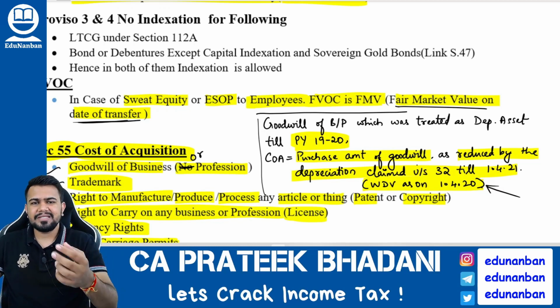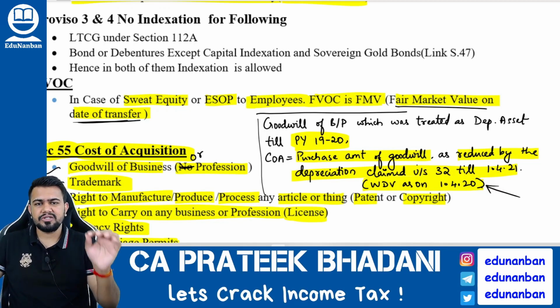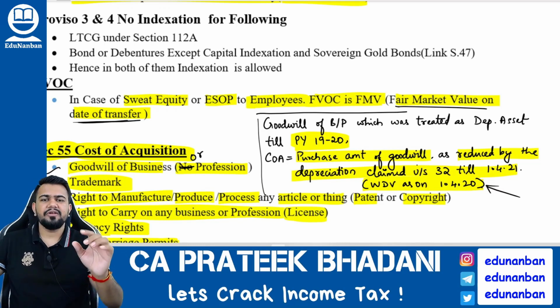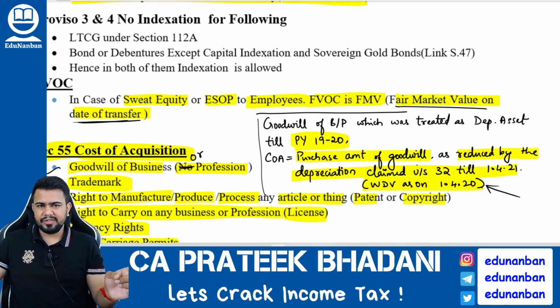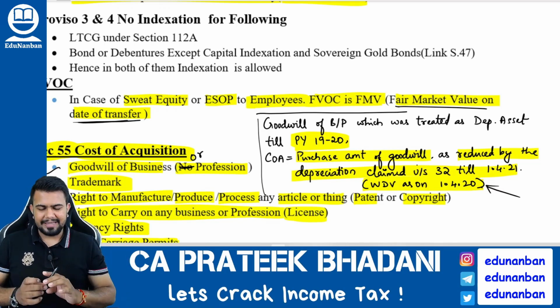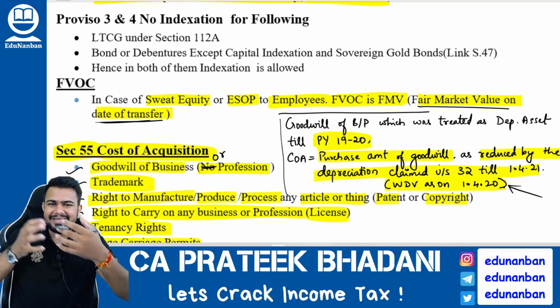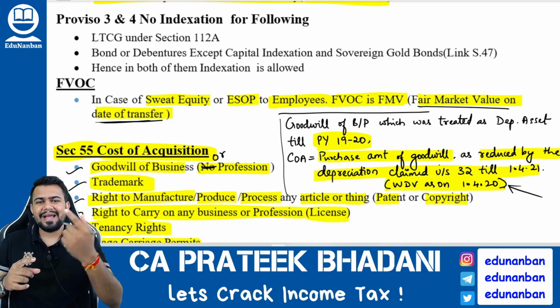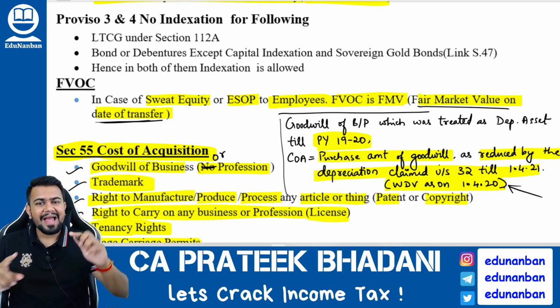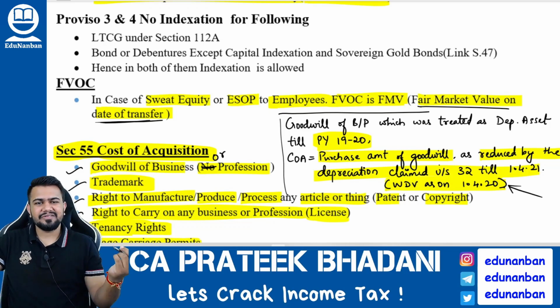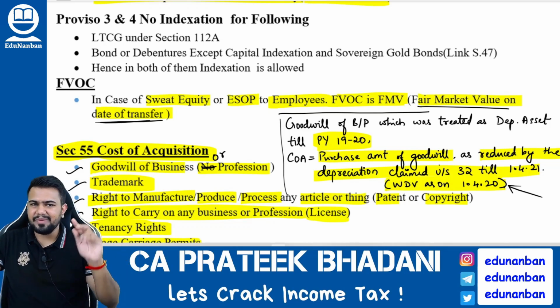For calculating such capital gain, full value of consideration should be taken as fair market value of the shares that are given to the employee on the date of exercise. Then I also told you, when the employee is receiving the shares, he has to pay tax under perquisite calculation under salary head of income. And further, when the employee is transferring the shares to some other person, then the cost also will be that fair market value only.